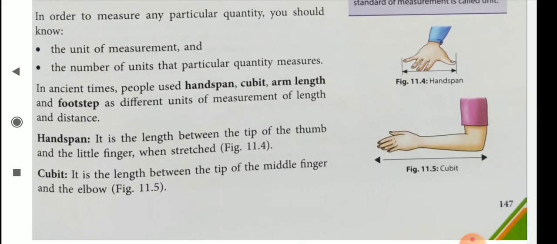So what is handspan? It is the length between the tip of the thumb and the little finger when stretched. Then cubit. Cubit is the length between the tip of the middle finger and the elbow.